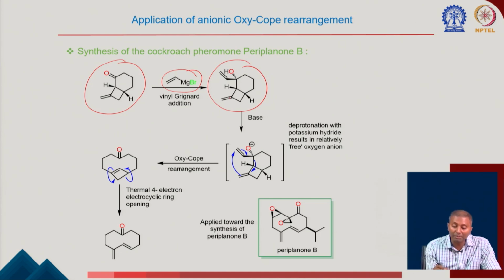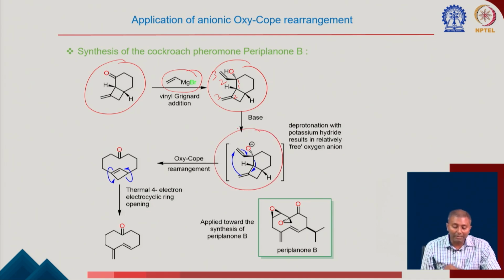Once you do this type of transformation, you have to look for this: once you see this compound has an allylic alcohol, you should always look for a chance of a sigmatropic rearrangement. Now if you look at that, clearly I know that this is going to be my number 1 carbon, number 2, number 3, then again we have 1, 2, 3. This will go for a 3-3 sigmatropic shift, which is shown here clearly.